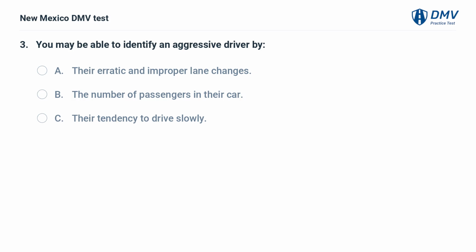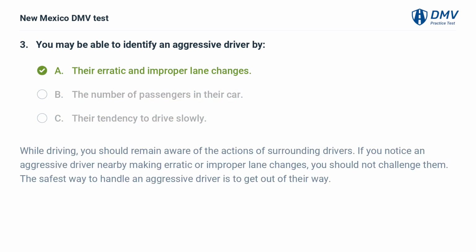You may be able to identify an aggressive driver by A. Their erratic and improper lane changes. B. The number of passengers in their car. C. Their tendency to drive slowly. A. Their erratic and improper lane changes.